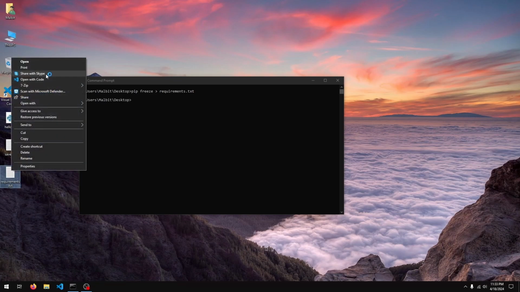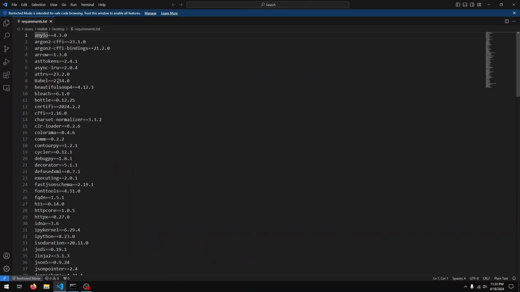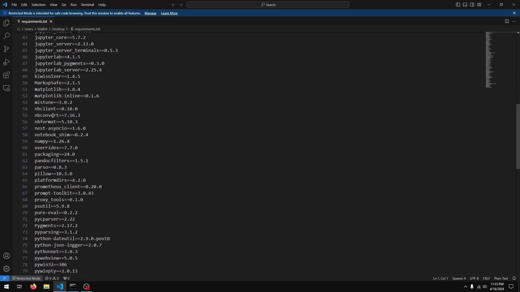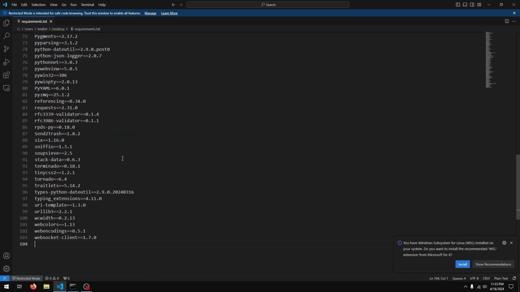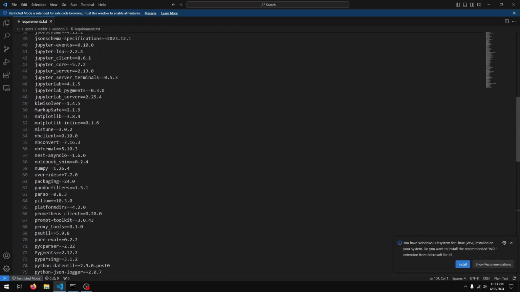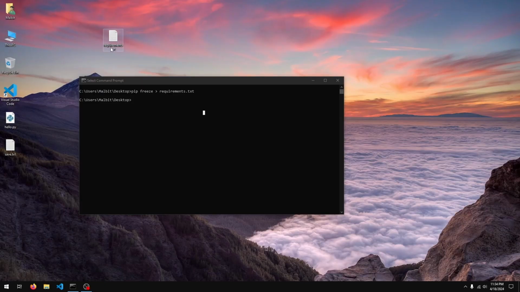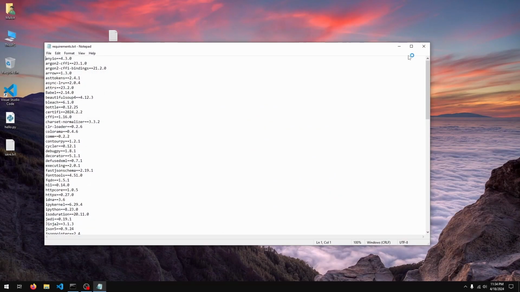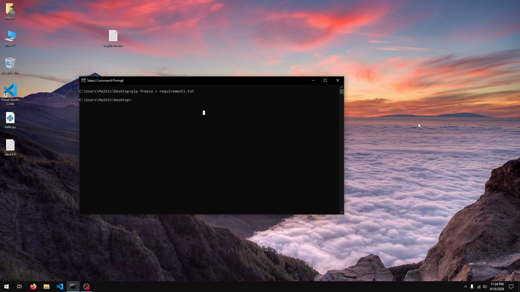So if I open this up in VS Code, you can see the list of all of the packages that we'd seen earlier. So we can find matplotlib here as well. There you go. And this equals, you have the version number. So let's say you want to install all of these packages on an installation of Python that does not have them already.